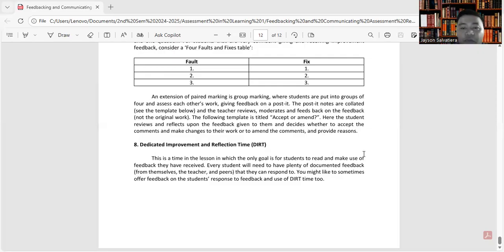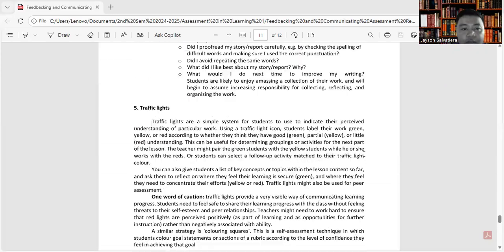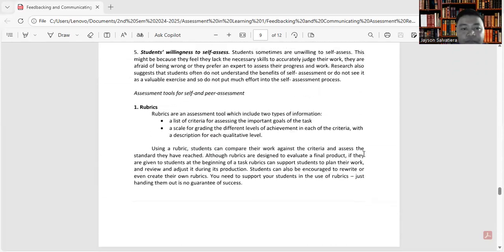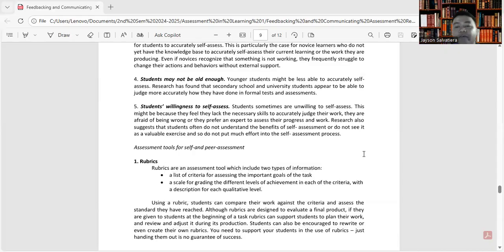Okay, so those are the assessment tools for self and peer assessment. So this is the end of Unit 5.